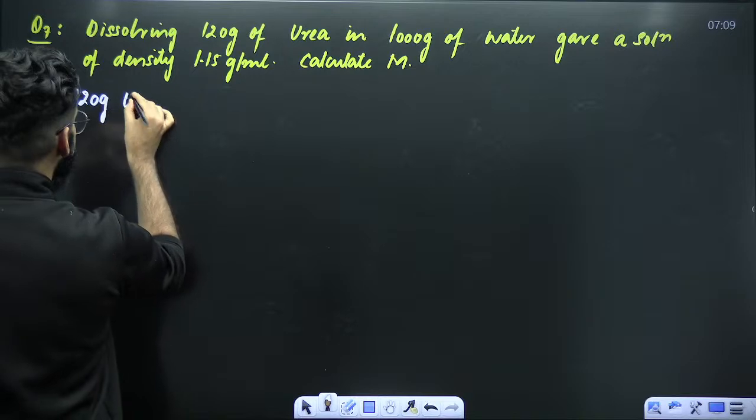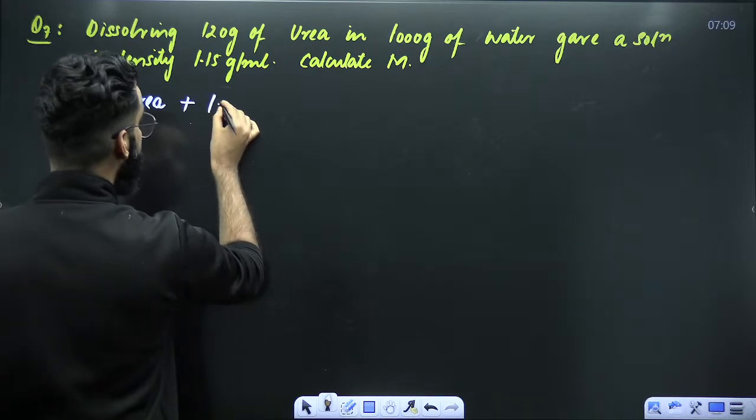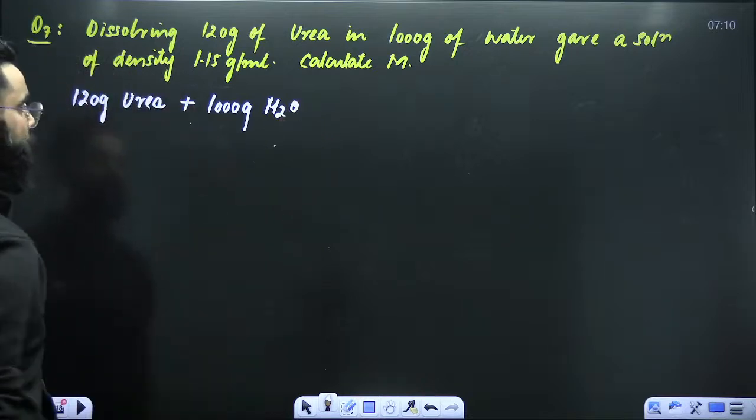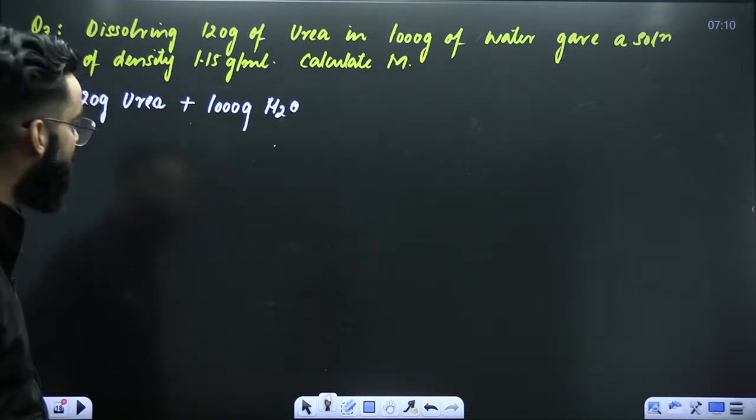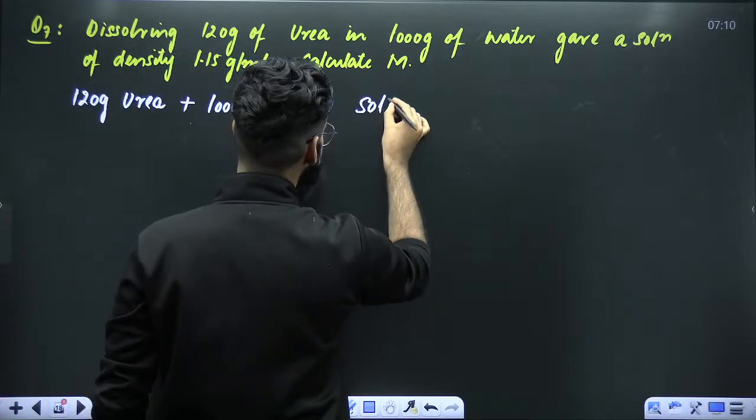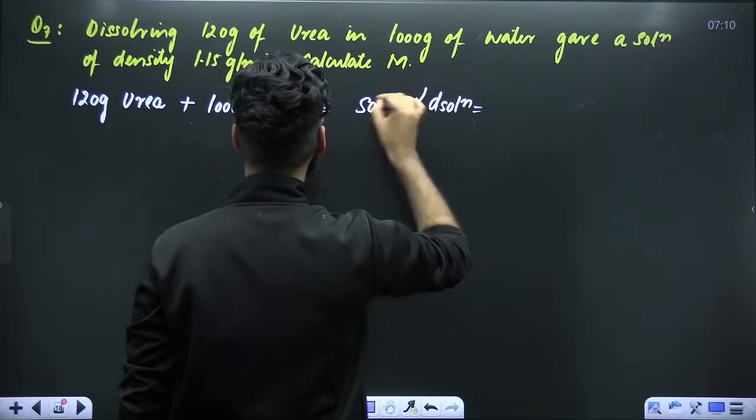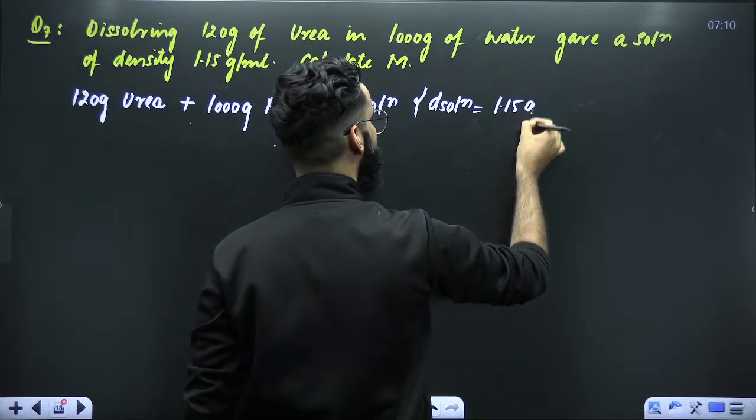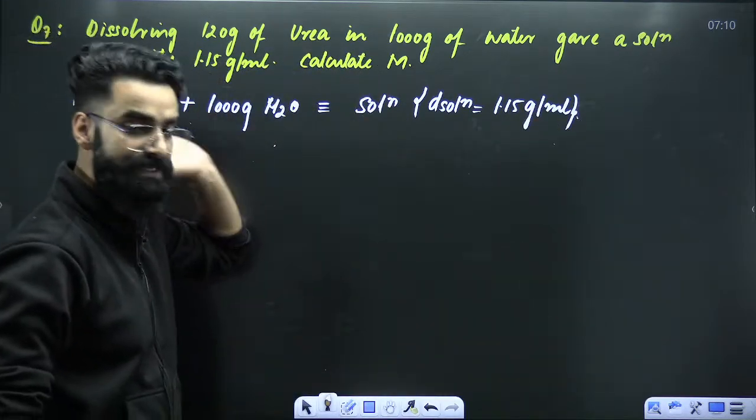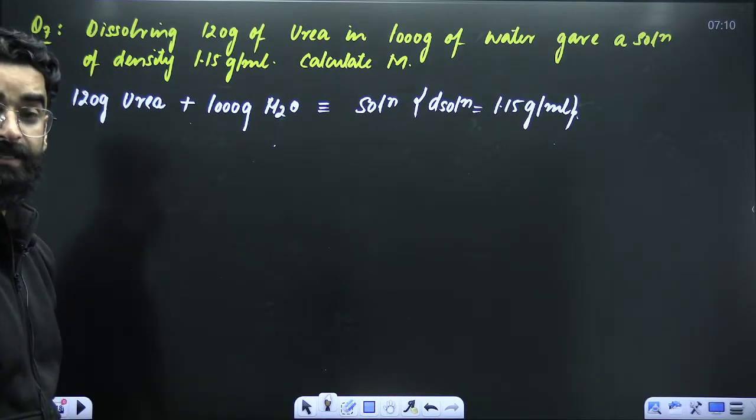As per the question, 120 grams of urea is dissolved in 1000 grams of water. When 120 grams of urea is dissolved in 1000 grams of water, we got a solution. And the density of that solution, that's equal to 1.15 grams per ml. What are we supposed to calculate? We are supposed to calculate molarity of this particular solution.